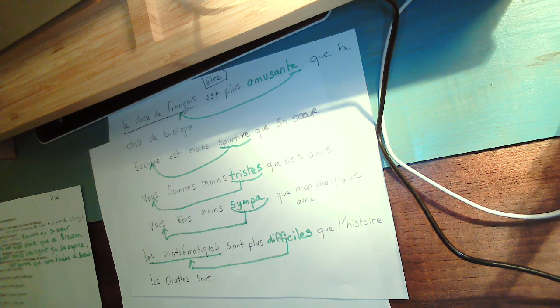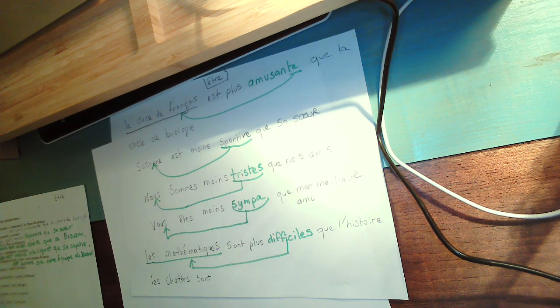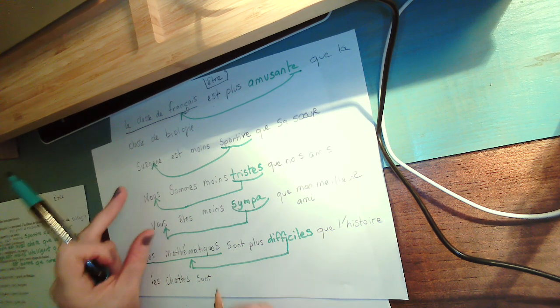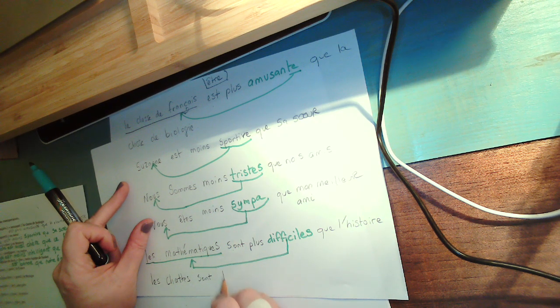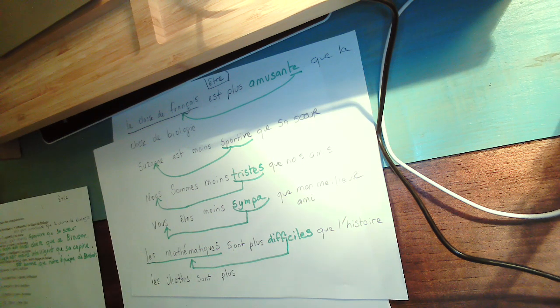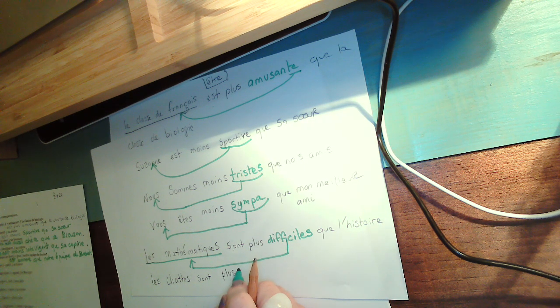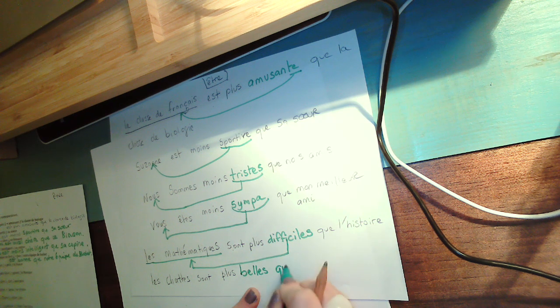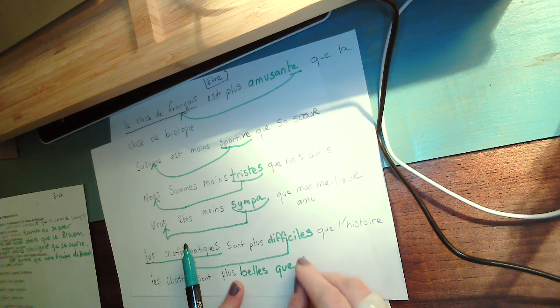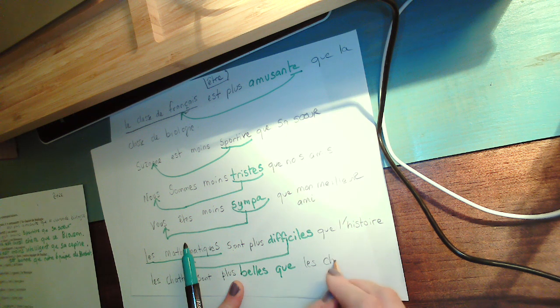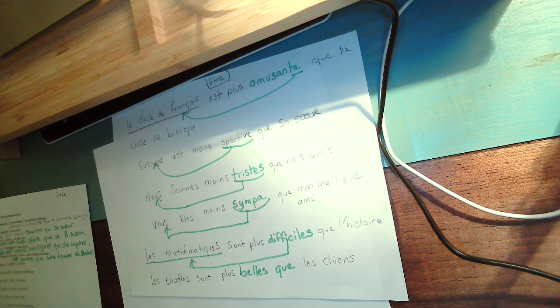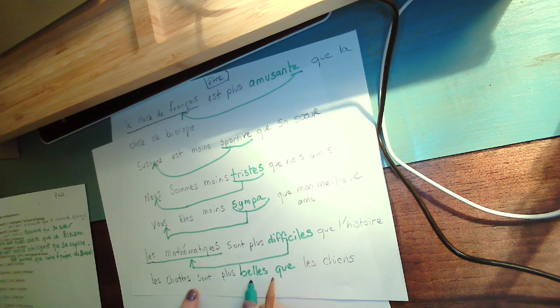Because we're talking about female cats, we have to change it to female. And beau becomes belle. So les chats sont plus belles que les chiens. So again, our adjective agrees definitely with our subject.